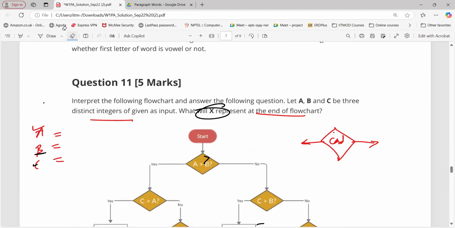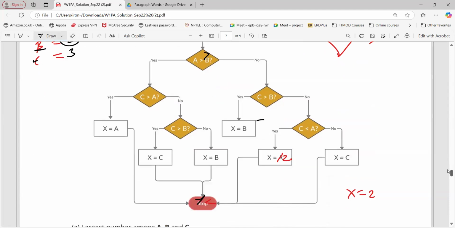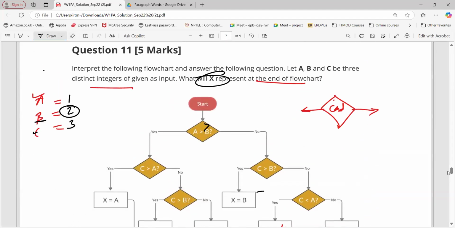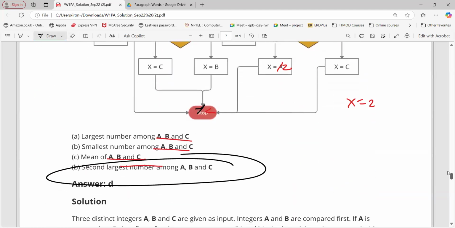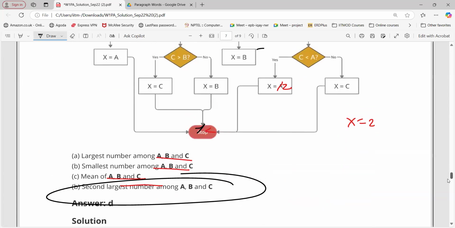It is better to take at least two examples, because in some cases, if you see 1, 2, 3, the second largest element is 2. But the mean of A, B, C will also be 2. Or 6 plus 3 divided by 2, right? So you may think that this will also be correct, but that is not actually correct. That is for your example. So take two different demos and then solve this flowchart. Okay, sir.